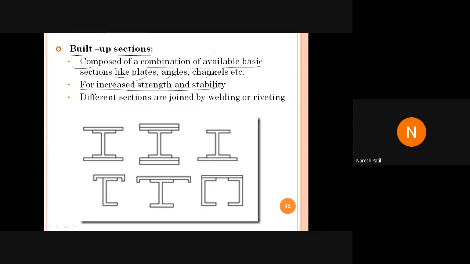Why? What is the reason here? To increase the strength and stability. Then we have the different sections again, which are joined by using welding and riveting.